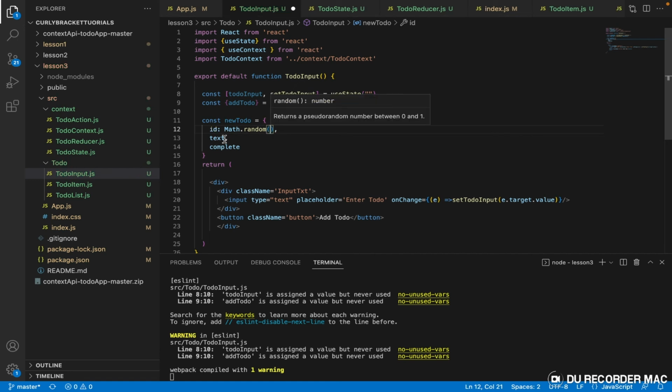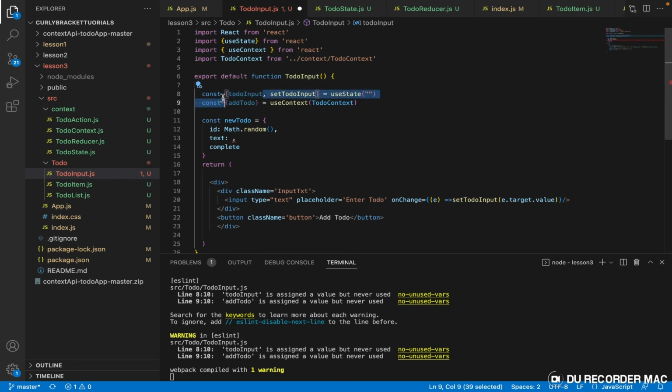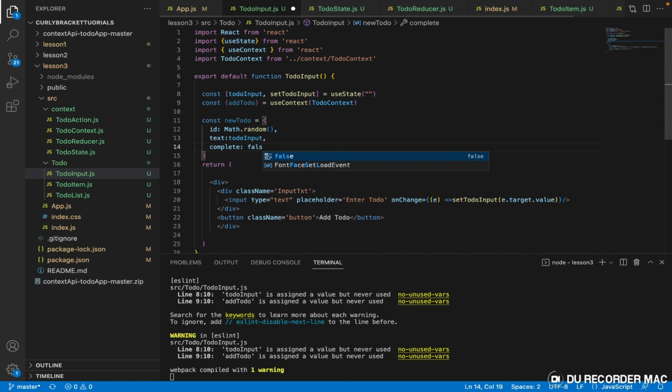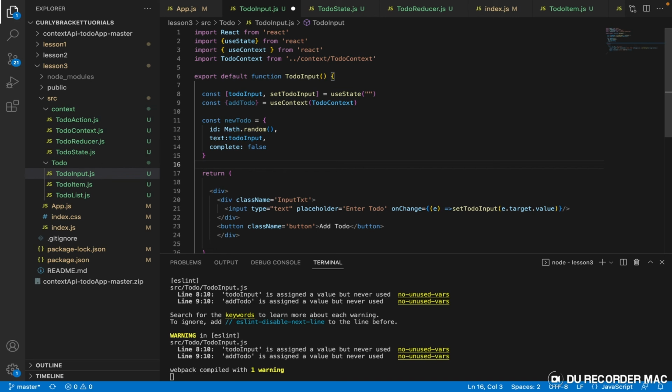The text is going to be the todo input, right? And for complete, the first time we are adding this particular to-do item, the toggle state should be false. Work with me.